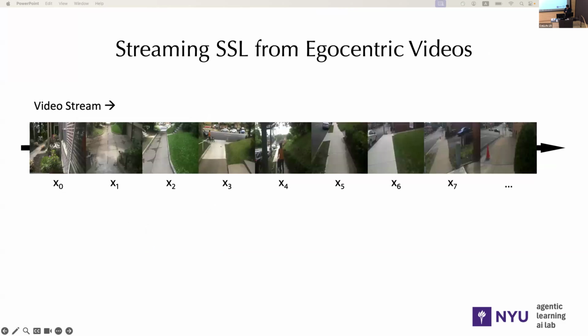Let's get into a bit more detail of the problem setup. We are given a never-ending egocentric video stream with frames x0, x1, and so on. And our goal is to learn visual representations completely from scratch from the stream. Every step, the model sees a new batch of images. For example, at step 0, the model sees images 0 to 3, at step 1, images 4 to 7, and so on. And we assume a one-pass setting. So the model will have to discard most of the frames it sees in each batch and only keep a relatively small replay memory, M, with fixed size. Every step, it can add the newly seen images to the buffer and retrieve some images from the buffer for training.